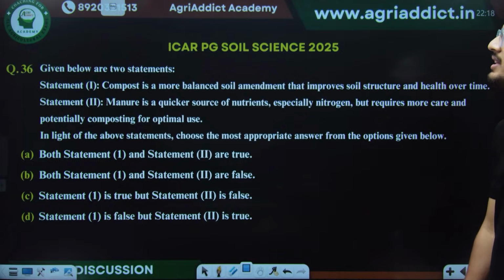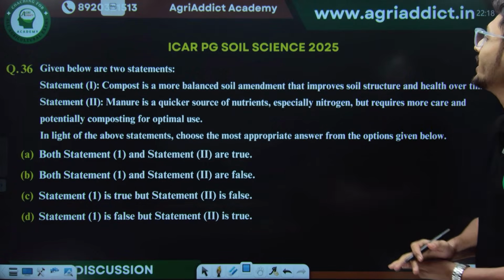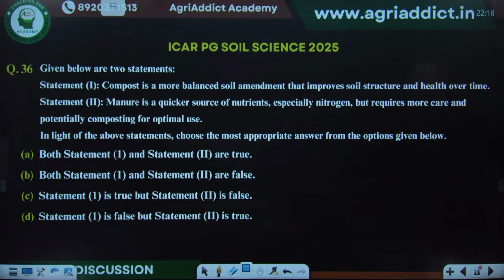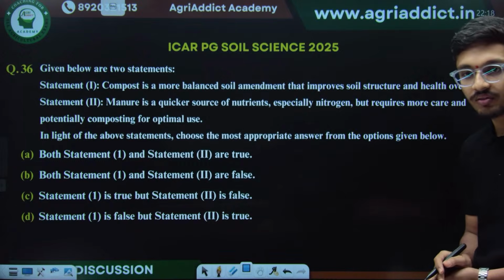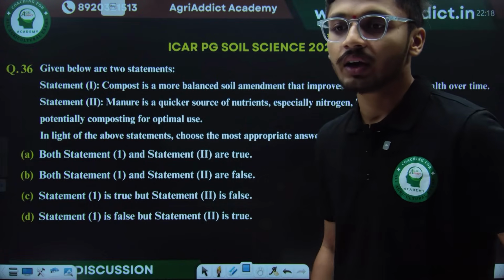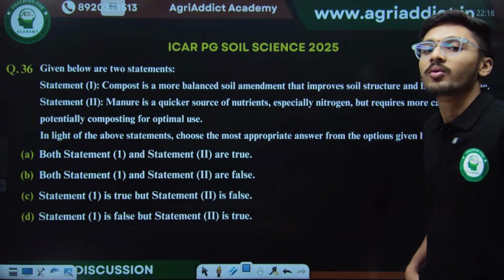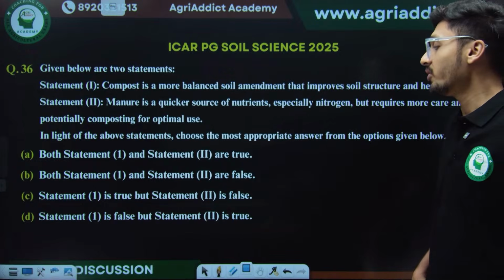Now next we have another statement type of question. Statement 1: compost is a more balanced soil amendment that improves soil structure and health over time. And statement 2: manure is a quicker source of nutrients, especially nitrogen, but requires more care and potentially composting for optimal use. So tell me what will be the correct answer? Yes, very good, Ritu. Maulik, Okrik and Amrik, very good Spurti. Maulik, Okrik and Amrik are of importance in India. Just try to answer. What will be the correct answer for this question?